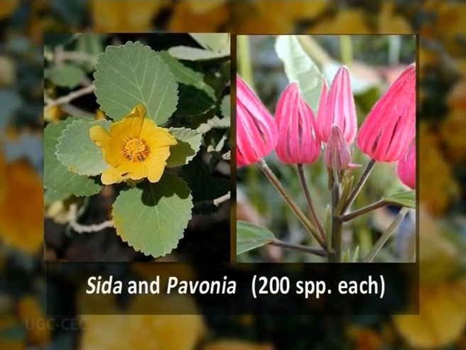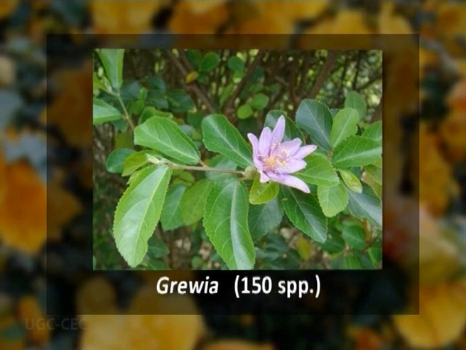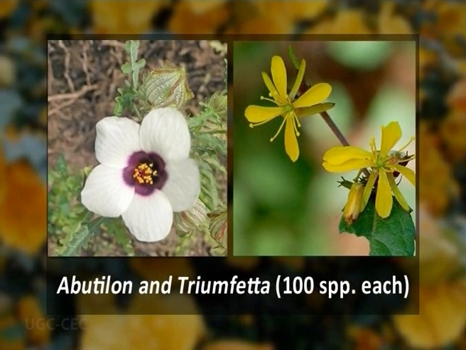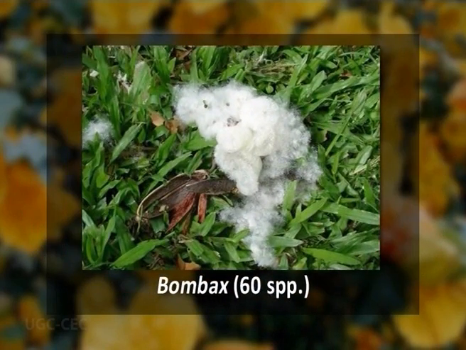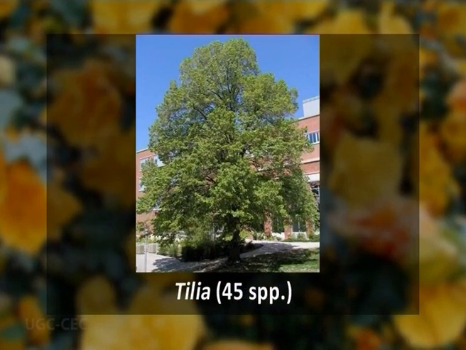Sida and Pavonia, having 200 species each. Grewia with 150 species, followed by Cola, having 125 species. Then Abutilon and Triumfetta, each having 100 species. Then Bombax, having 60 species. And lastly, Tilia, having 45 species.